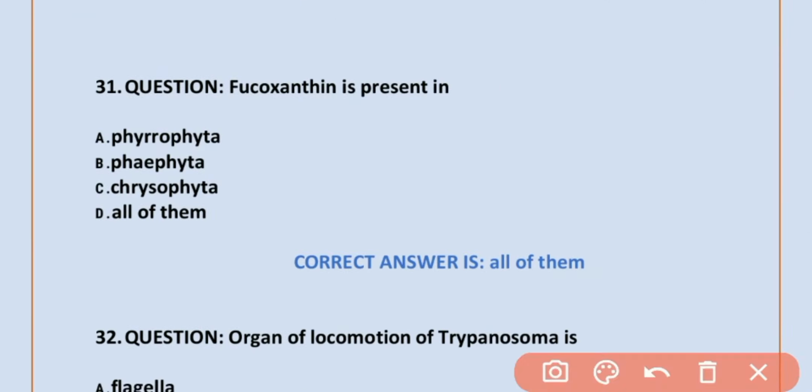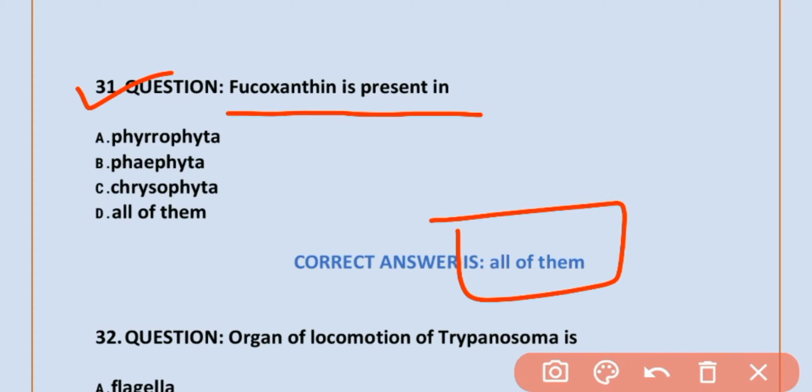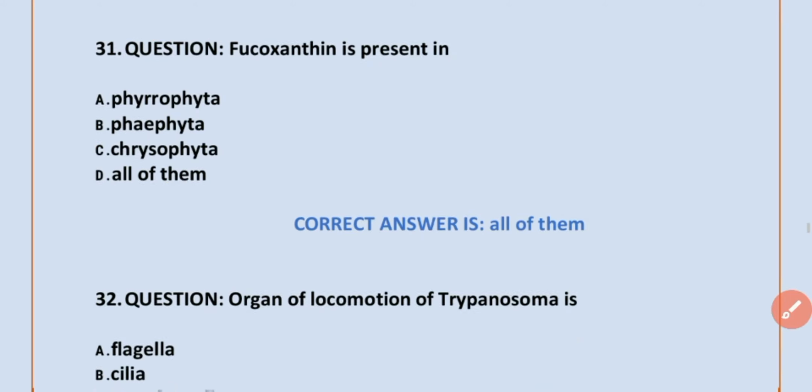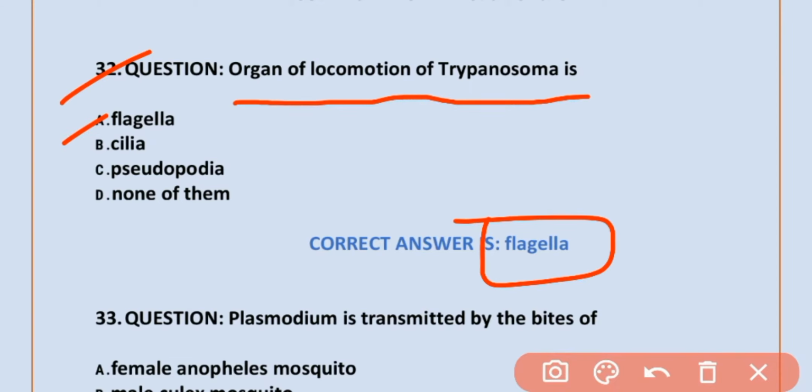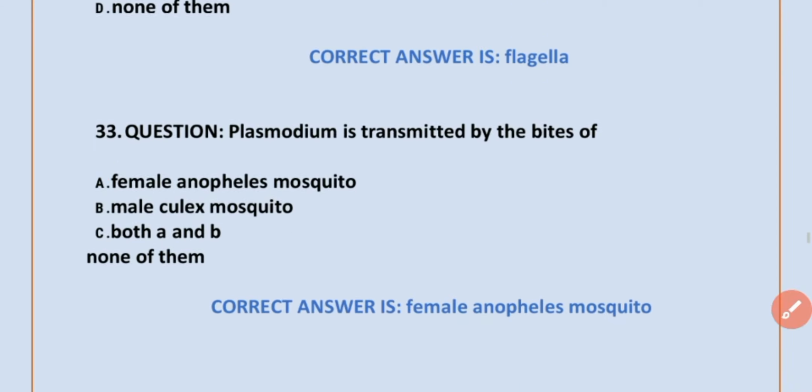MCQ number 31. Fucoxanthin is present in all of them: Pyrrophyta, Phaeophyta, Chrysophyta. Option D is correct. All of these. MCQ number 32. Organ of locomotion of Trypanosoma is flagella. Option A is correct. Flagella.